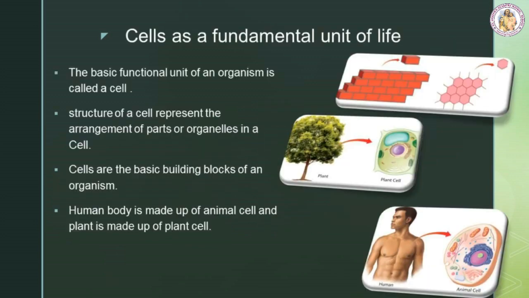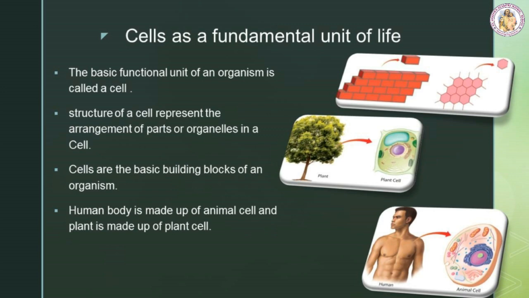Cell as a fundamental unit of life. The building wall is made up of numerous bricks. In the similar manner, a beehive is composed of numerous hexagonal units. Some of the organisms are represented by a single cell. Therefore, they show a simple organization. The basic functional unit of an organism is called a cell.